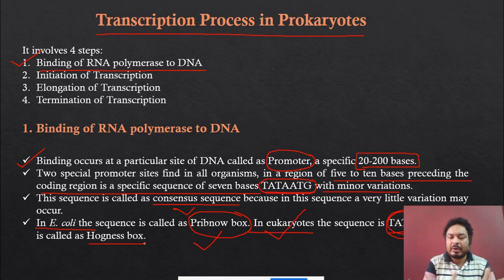Both these boxes are found in the promoter region, and the promoter region is a much bigger region, constituting 20 to 200 bases. Among this promoter region, only 7 bases are very important, called the Pribnow box or the Hogness box.